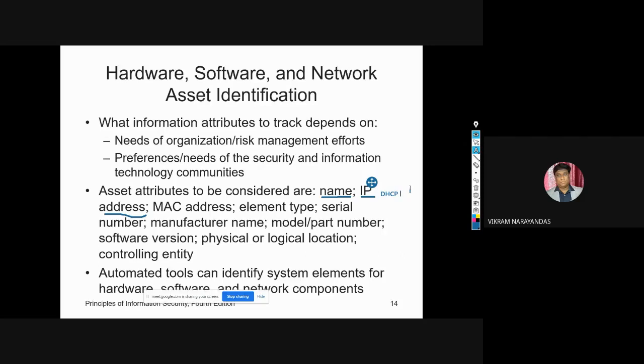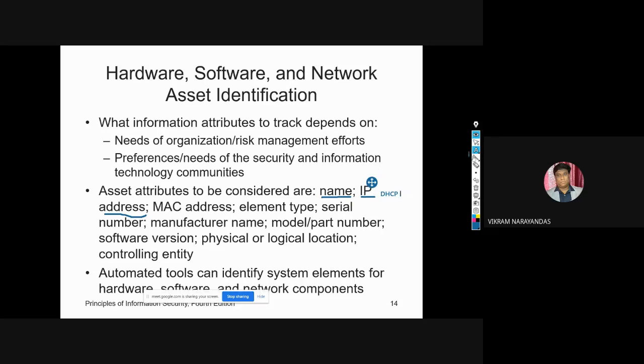What is the full form of DHCP? Dynamic Host Configuration Protocol. It dynamically assigns the IP address to a particular host. Okay. So making use of IP numbers is a part of asset identification.